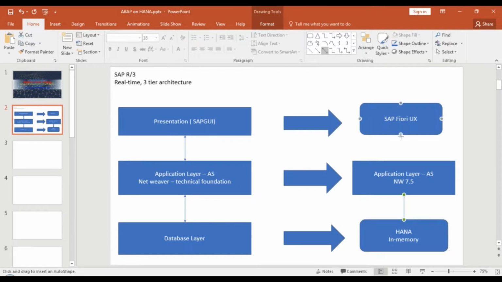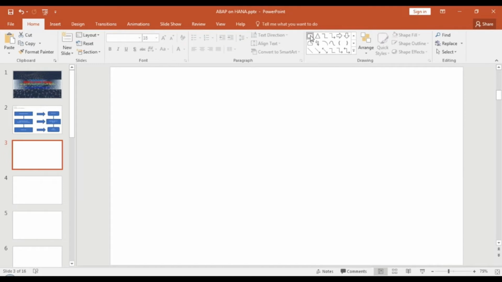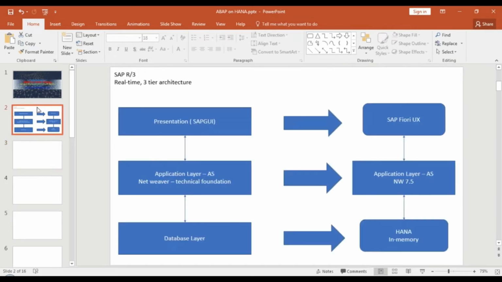But this was not a simple journey or a simple story, because when SAP started the HANA journey, there was definitely some thought about whether this HANA database connects well to your application layer or not. What will be the implications if I throw out my current database and bring in this new product called SAP HANA? Will this be beneficial for my company? Suppose SAP announced a new product called SAP HANA, and they say, wow, this is amazing. But will any company risk its own business by simply replacing its conventional database with SAP HANA?